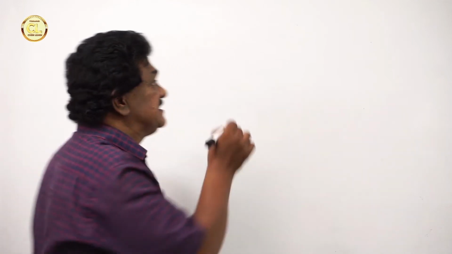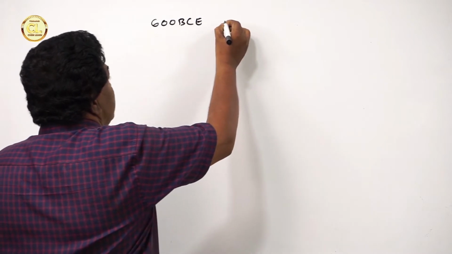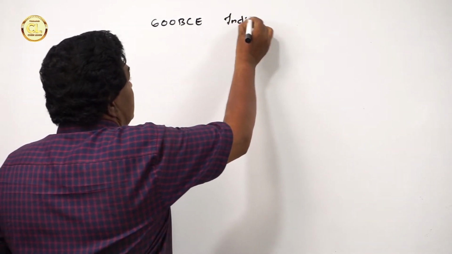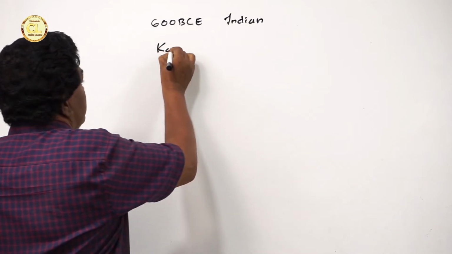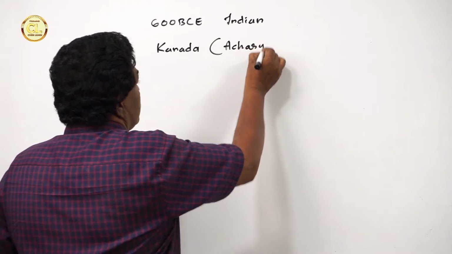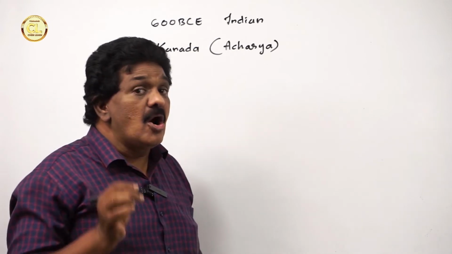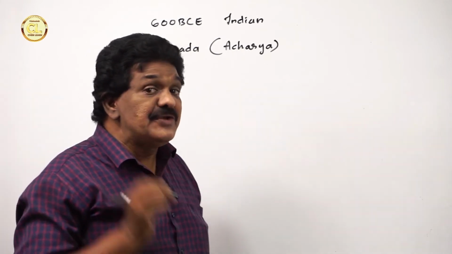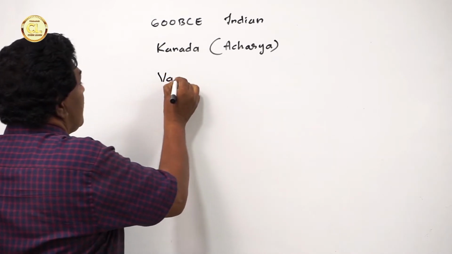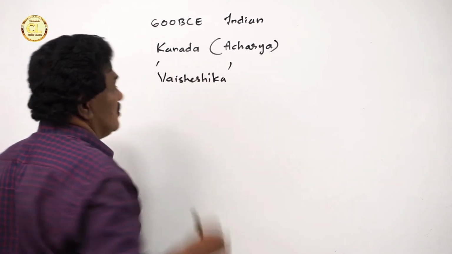Now we are going to learn early concepts of atoms. In around 600 BCE, an Indian philosopher, Acharya Kanada, introduced a system of philosophy called the Vaisheshika system of Indian philosophy.